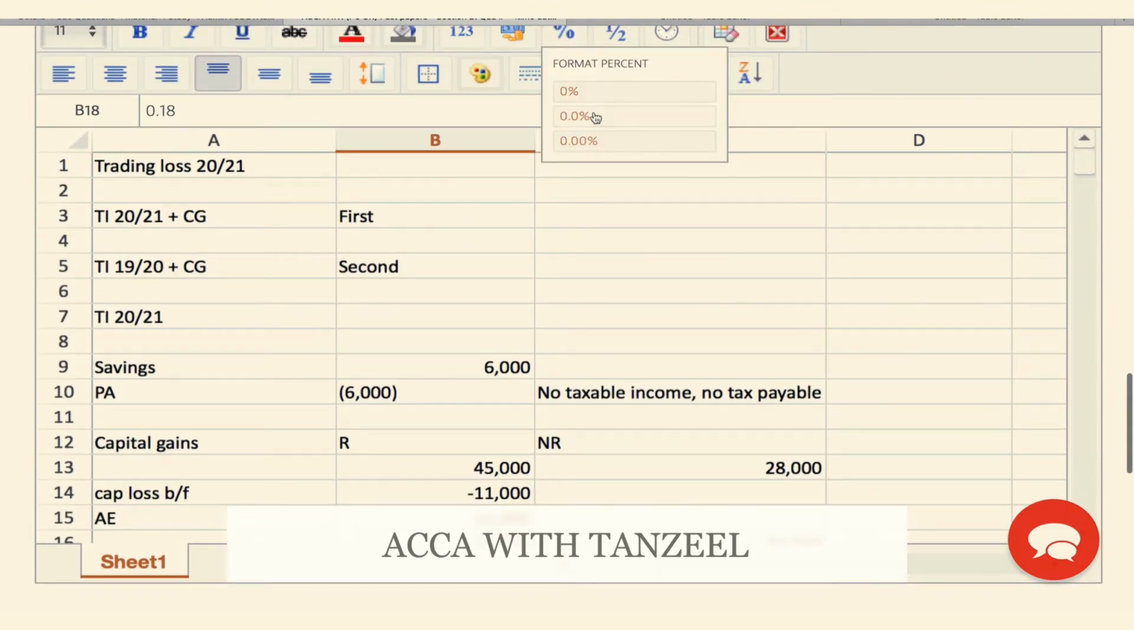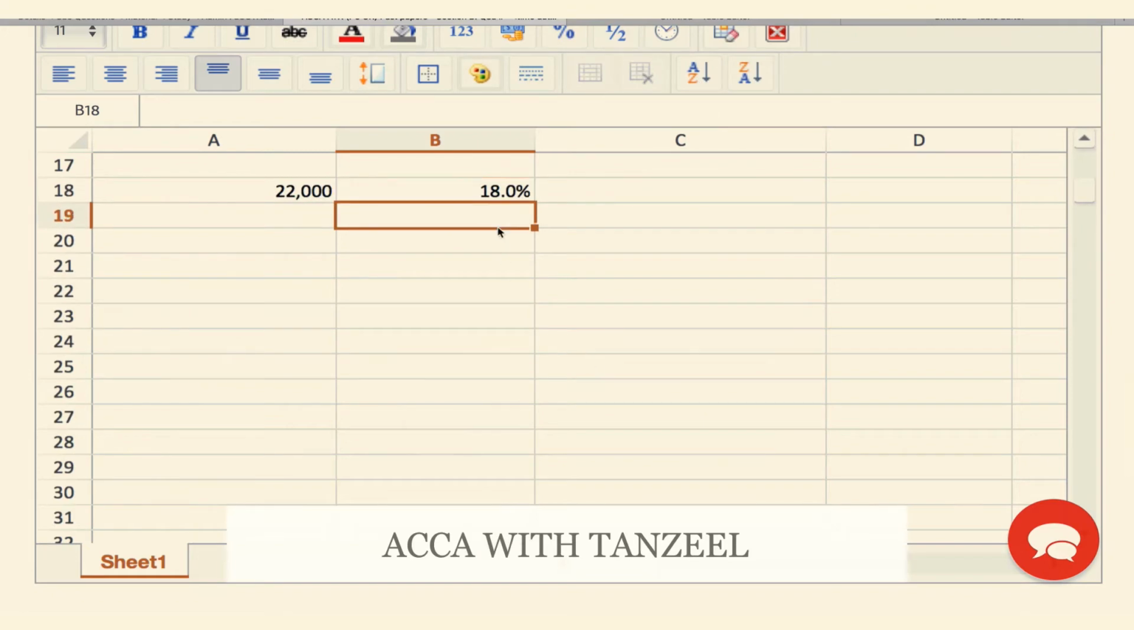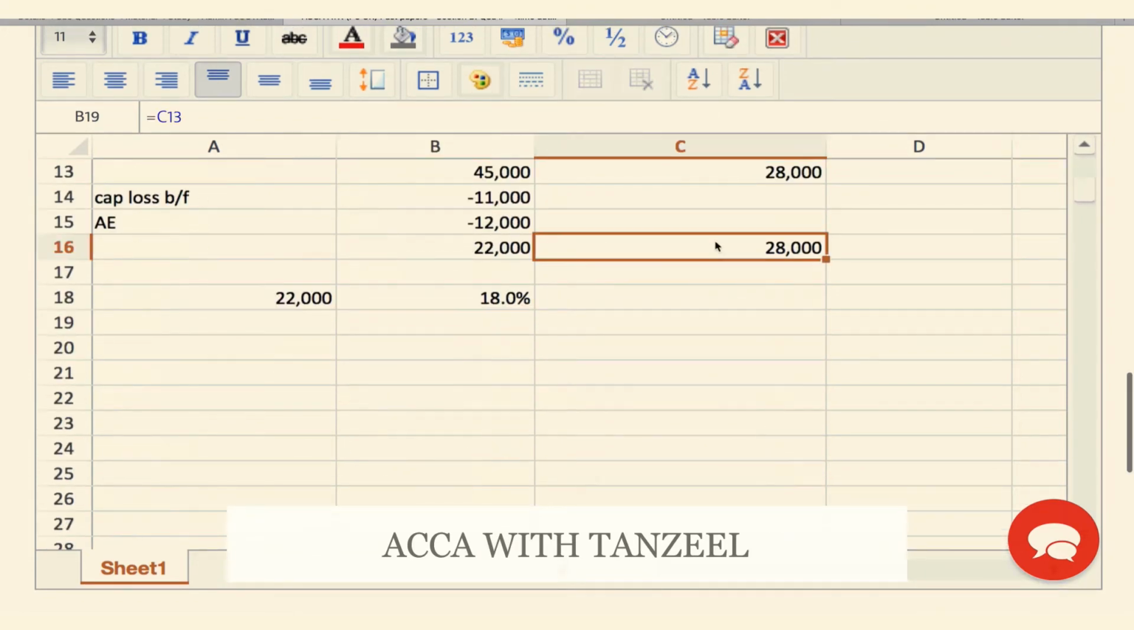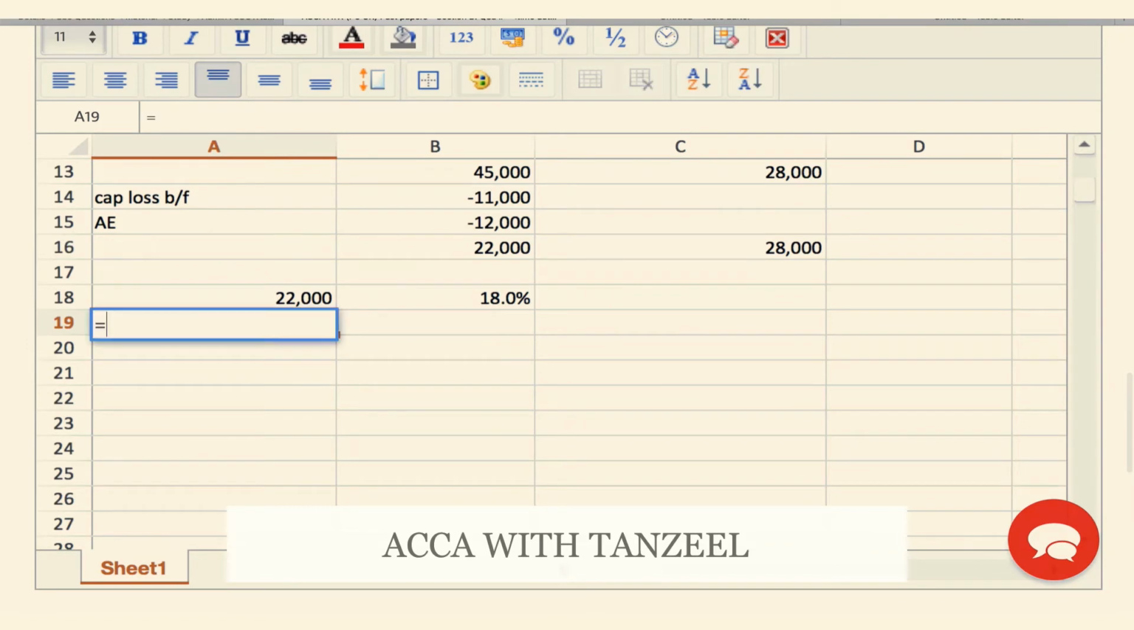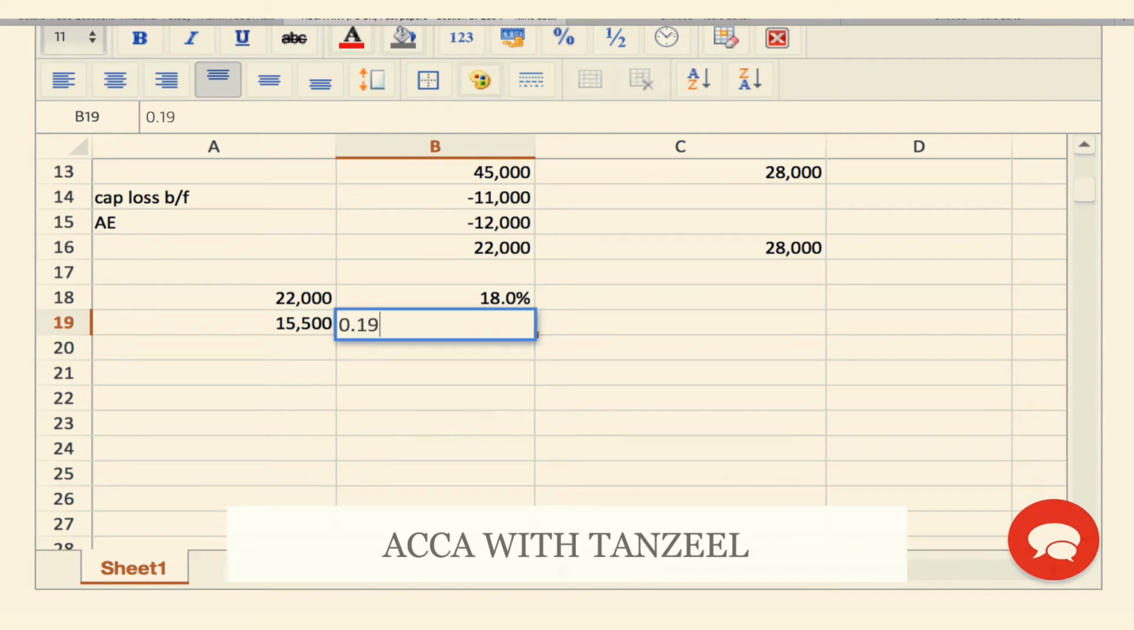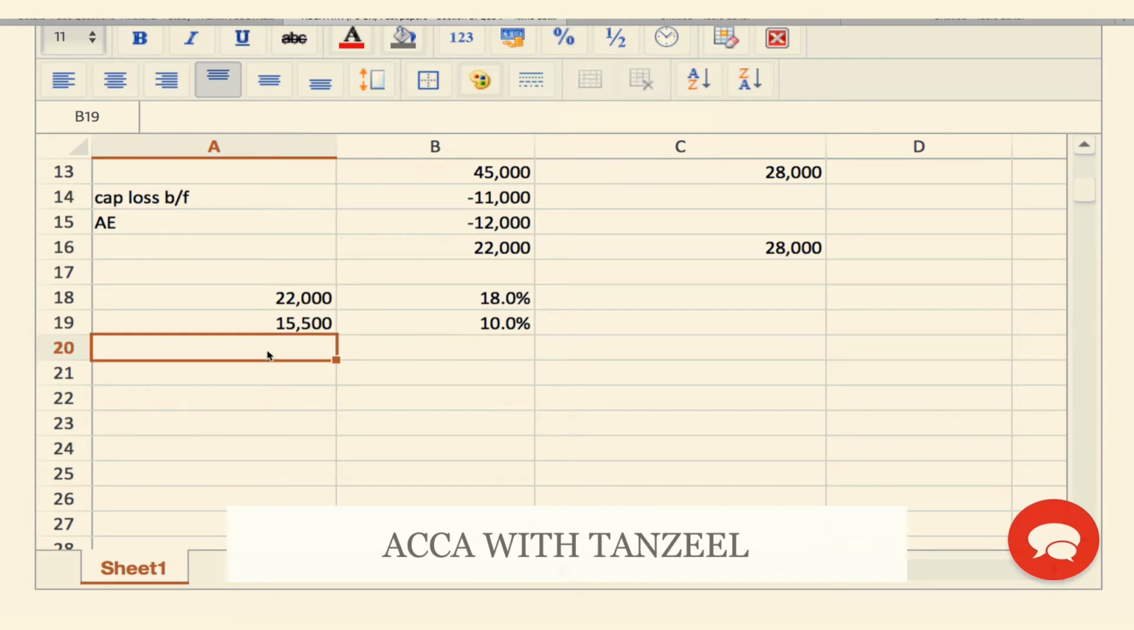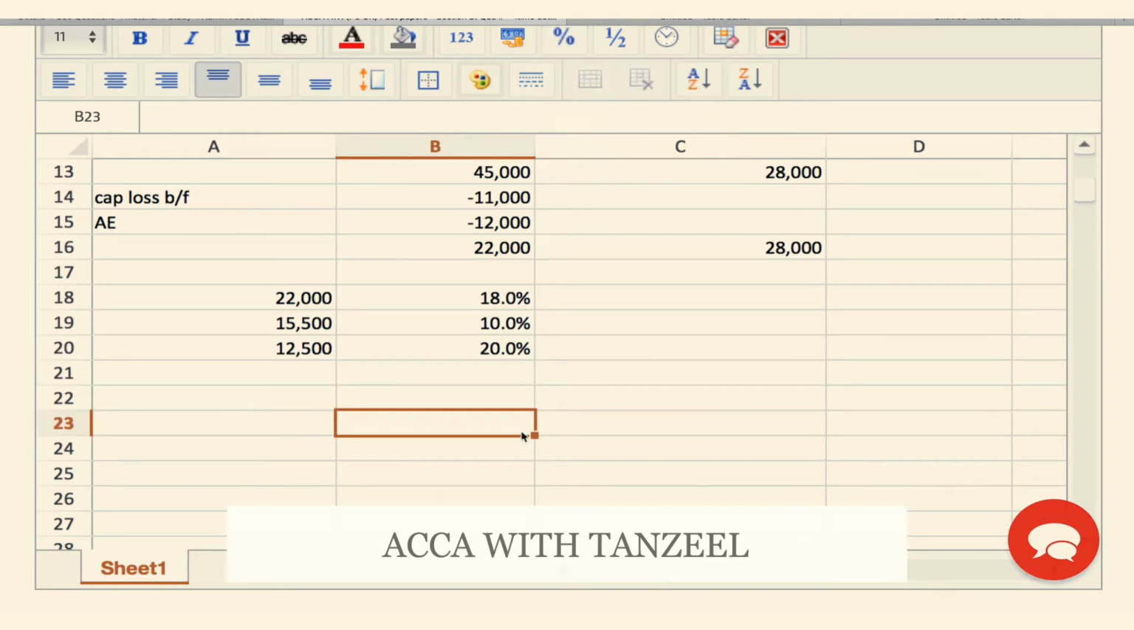This I need to make a percentage. Great, this is 18%. Now how much of this falls into the basic band? Well, my basic band is 37,500. If I'm subtracting this amount, then 15,500 of this gain falls into the basic band and this will be taxed at the 10% rate. Again, I'll make this a percentage over here. And how much of this is remaining then to go into the higher band? This much will be taxed at the 20% rate. This here I will have at 20%.